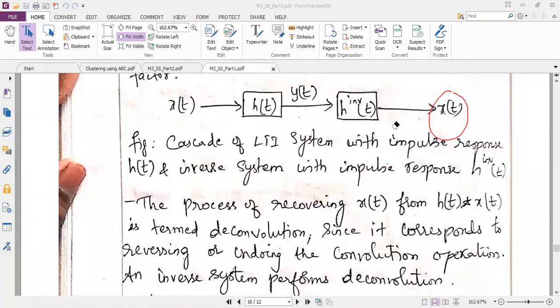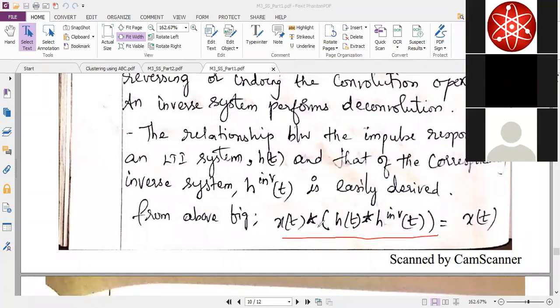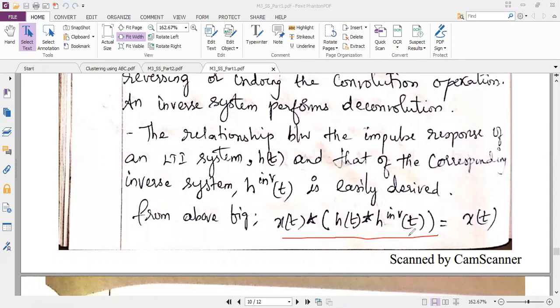Even in this module, you may get a theory question: list the properties of LTI system in terms of impulse response. You should notice the words "in terms of". From the above figure, x of t will be convolved with h of t, convolved with h inverse of t. You know h of t convolved with h inverse of t becomes 1. So x of t convolved with 1 becomes x of t only.